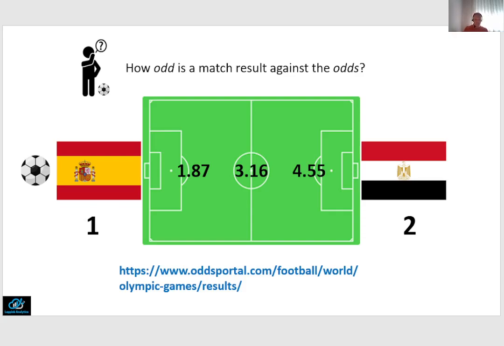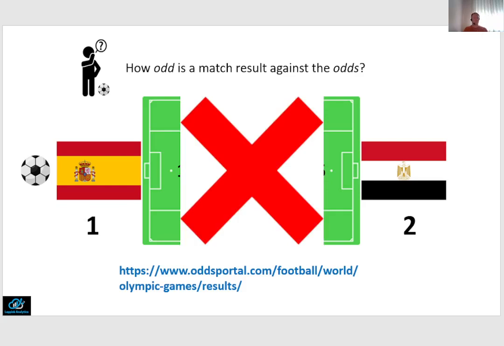And under these circumstances, a surprise outcome in favor of Egypt is more likely than it would be under normal circumstances, such as in the first or second group match. Yet the betting odds may not have accounted sufficiently for this context, and hence our prediction based on these odds